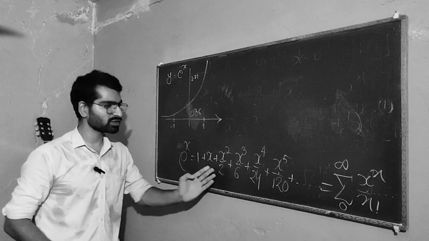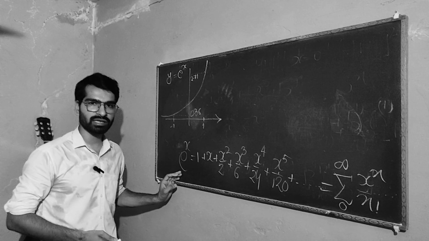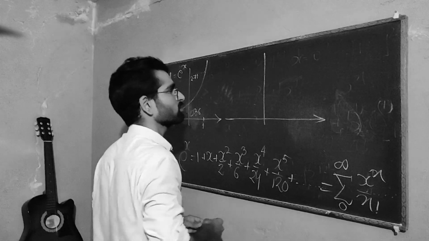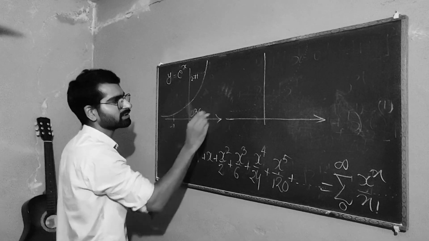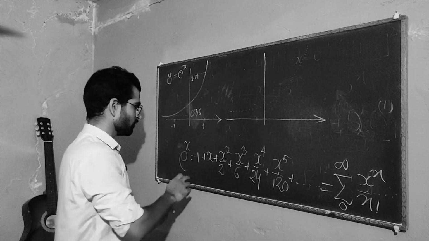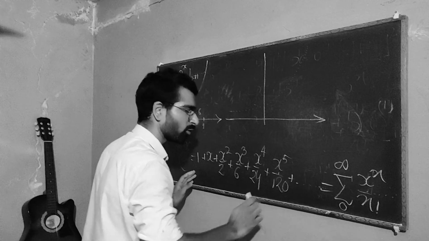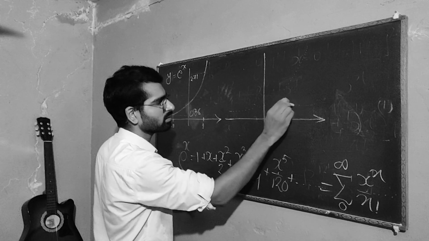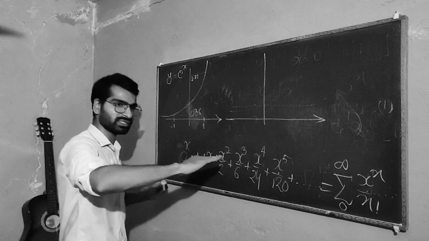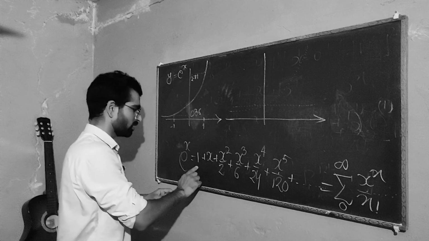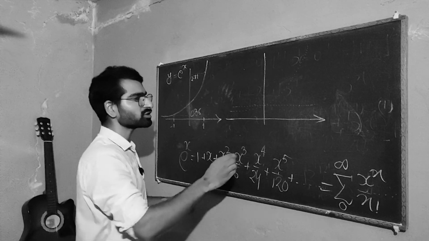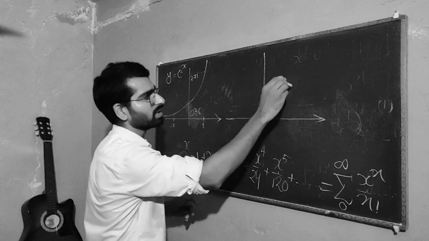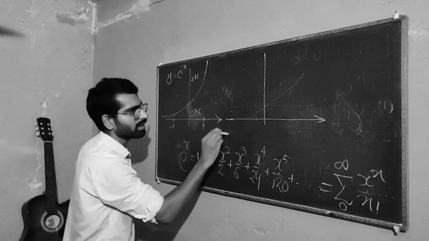But what does it have to do with this series? How could this series possibly represent e to the x? Let me show you how. So it was your e to the x, right? If you plot just 1, forget about all the terms, your 1 is right here, so it will go like that, right? A constant line. But now let's try 1 plus x. Well, x wants to go through the origin as a straight line, but when you add 1, it will go like so.